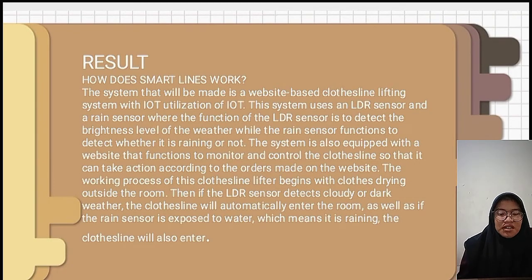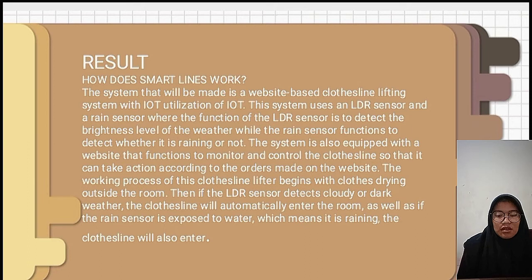How does a smart clothesline work? The system that will be made is a website-based clothesline lifting system with utilization of IoT. This system uses an LDR sensor and a rain sensor, where the function of the LDR sensor is to detect the brightness level of the weather, while the rain sensor functions to detect whether it is raining or not.